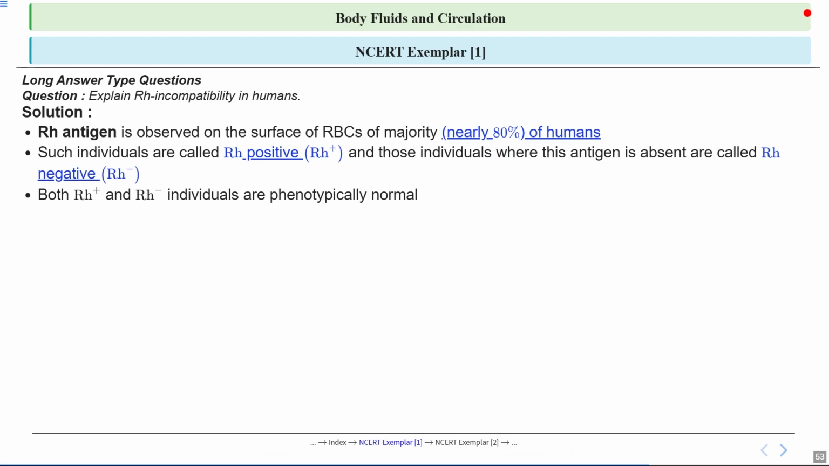It's important to note that both Rh positive and Rh negative individuals are healthy and normal in everyday life. The presence or absence of the Rh antigen doesn't affect how a person feels or functions under normal circumstances. It's only in certain situations that the difference becomes important. The real issue with Rh differences comes up during blood transfusion and pregnancy. These are the times when mixing Rh positive and Rh negative blood can cause problems. So we will see how.